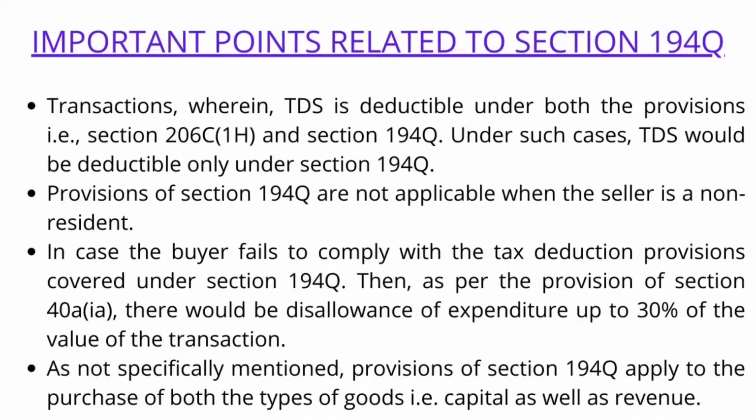If the buyer fails to comply with the tax deduction provisions under section 194Q, then the provision of section 40A, which relates to disallowance, applies. So on whatever goods purchased by the buyer, 30% of the transaction value is disallowed. In section 194Q, there is no specific mention of whether it is applicable to capital goods or revenue expenditure. So we can apply it to both capital goods and revenue expenditure in case of purchase of goods from the seller by the buyer.